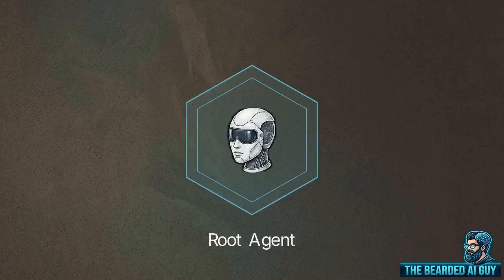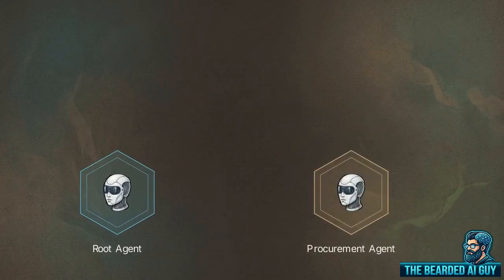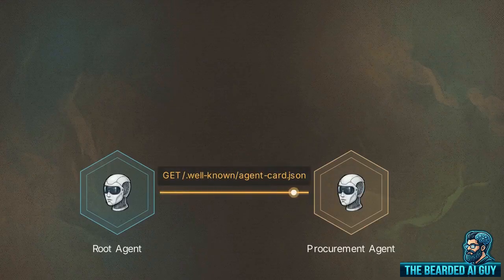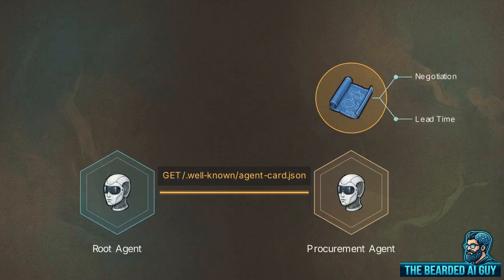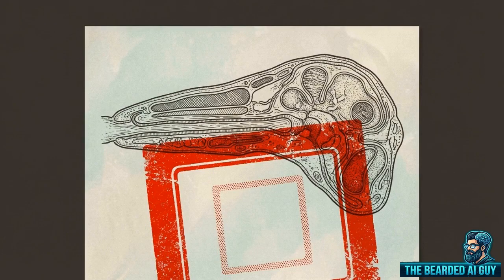As this visualization expands, we cross into A2A, the horizontal coordination layer, allowing independent agents to communicate. The root agent locates the external procurement agent by hitting a standardized URI, /.well-known/agent-card.json. This agent card explicitly lists its capabilities and payload formats. AI agents are, of course, famously honest and reliable, which makes a specific detail in the A2A specification critical.